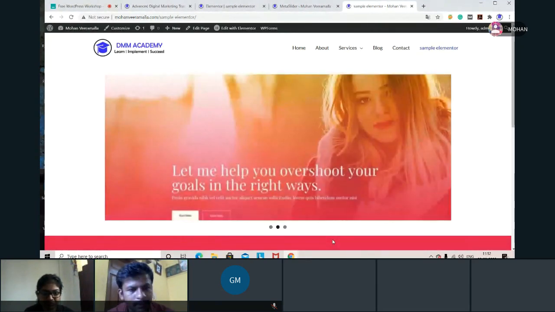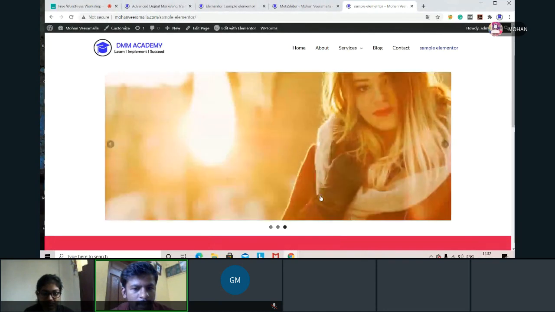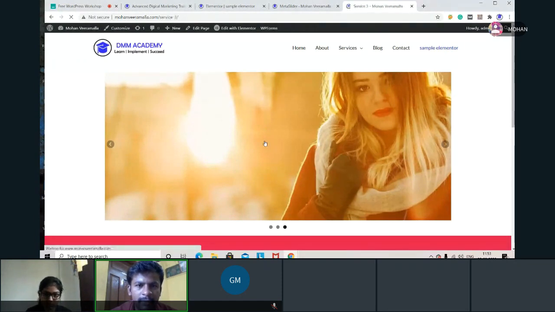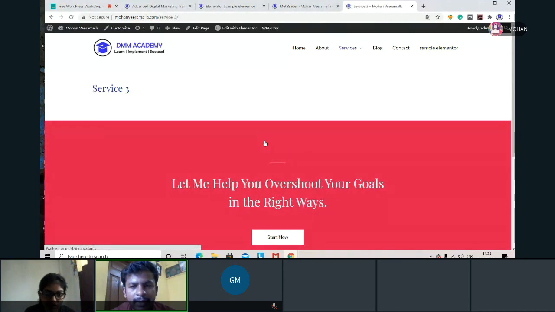Good. When I'm hovering on this, I can see this is changing into a hand symbol. That means now it is on which dot? The third dot. That means it is service 3. Okay, we know that is service 3. Now people don't know that is service 3 and what kind of service that is. When they click on that, they are going to the service 3 page. Got it?